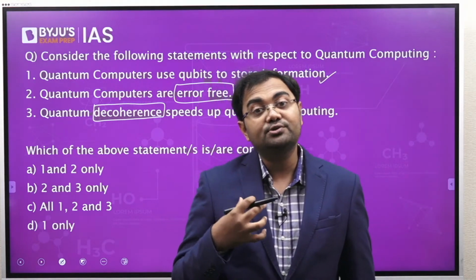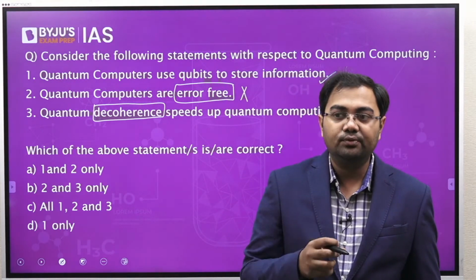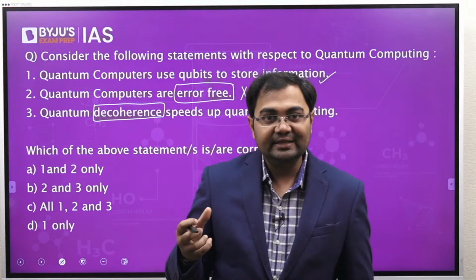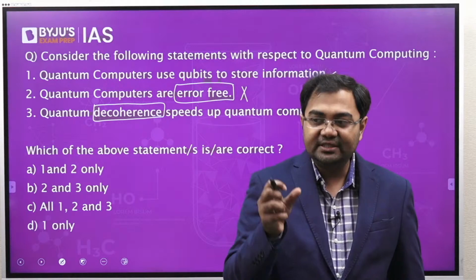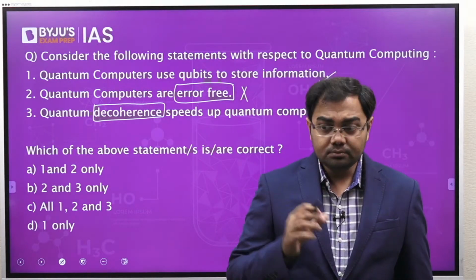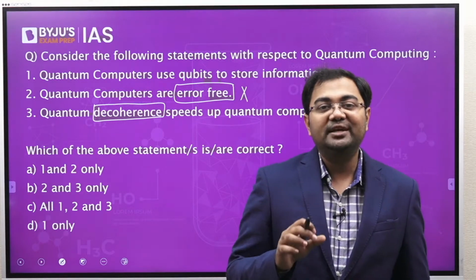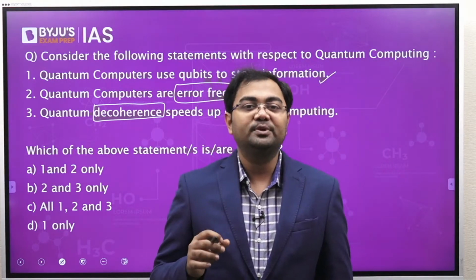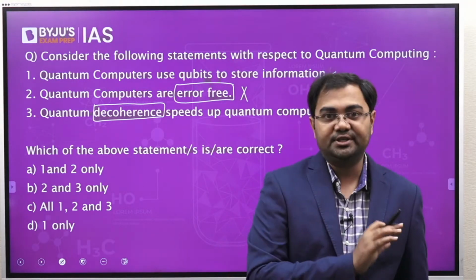So if, let's say, 5 quantum bits are required, we carry 7, just in case one of the quantum bits loses its property. We should have a replacement in place, with which we can replace the quantum bit that has lost its property.